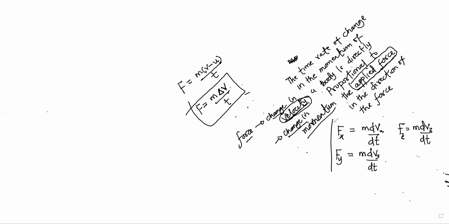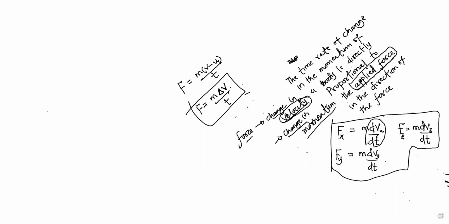In all these cases, the only thing changing is just velocity. You can have a change along the x-axis if the force is applied along the x-axis, along the y-axis if the force is applied along the y-axis, or whatever. This is a case where force is applied and is changing the velocity alone.